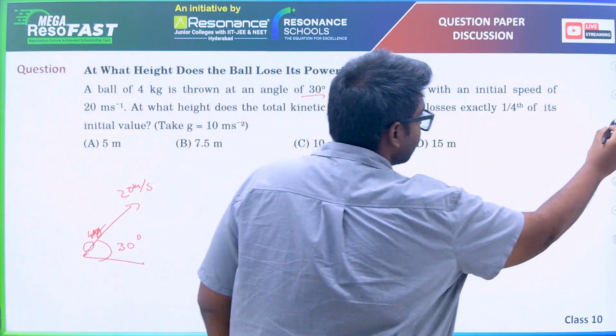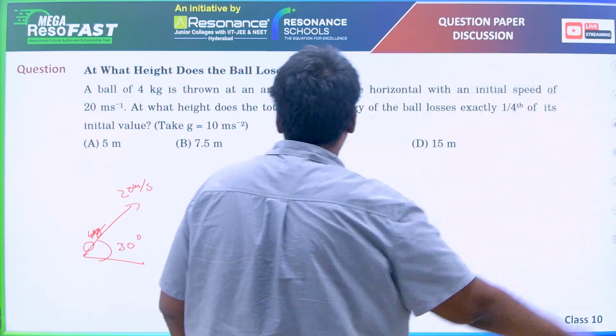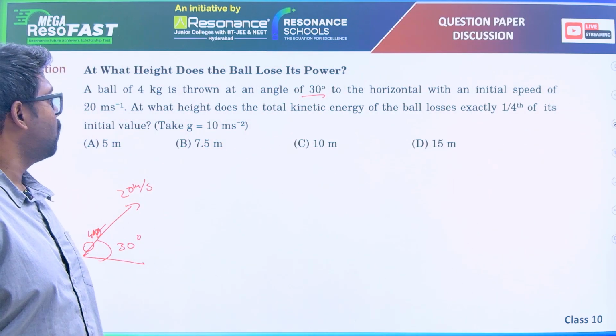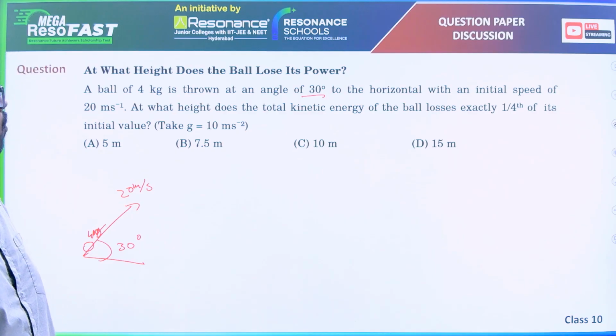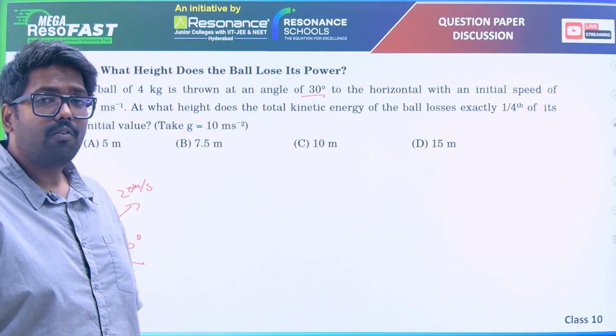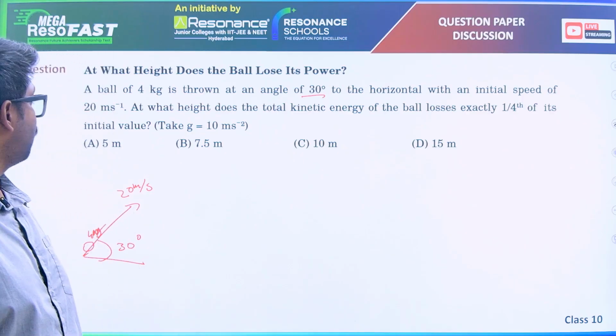At what height does the total kinetic energy of the ball lose exactly 1/4 of its initial value?